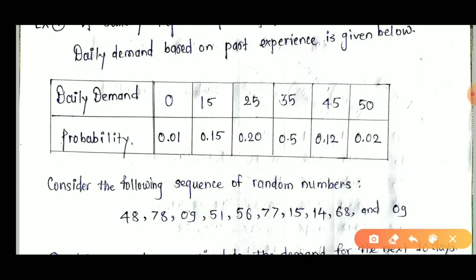Now we come to the point: what are random numbers? They are numbers generated from random number generating devices.